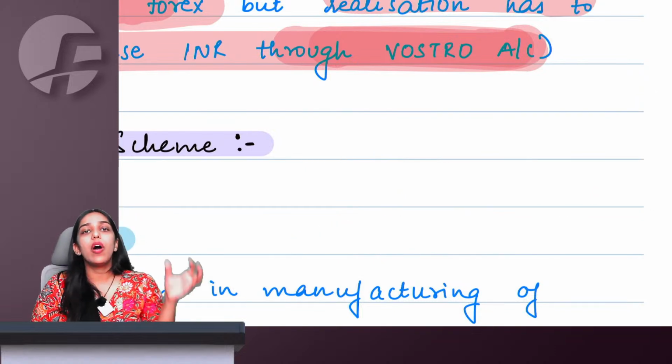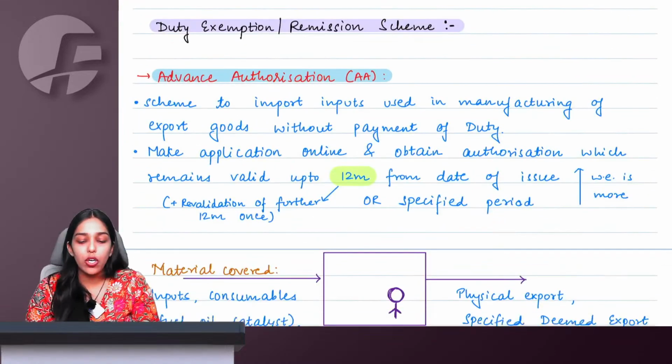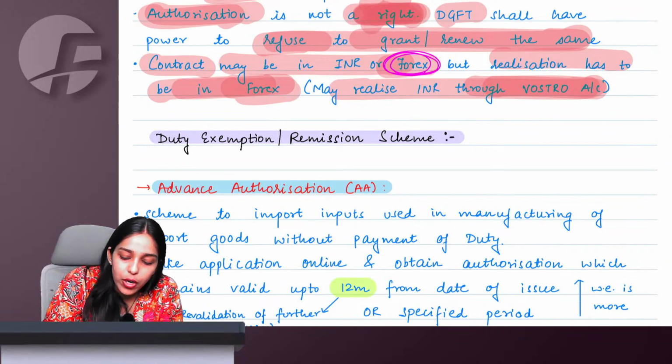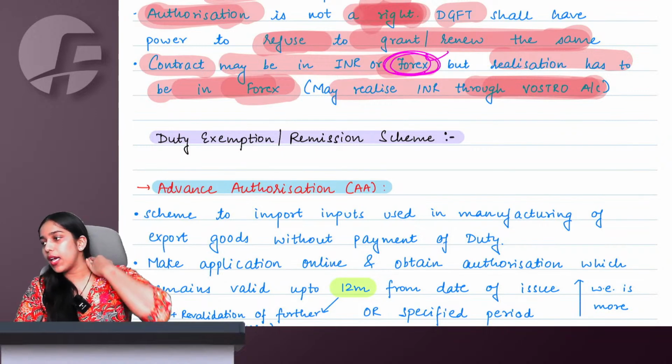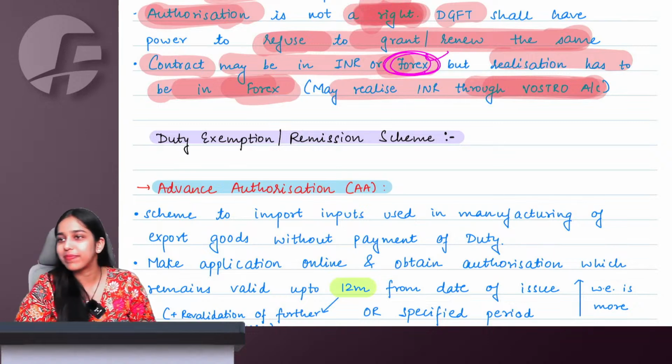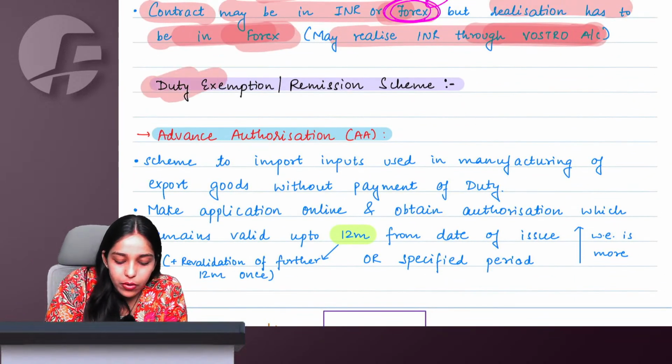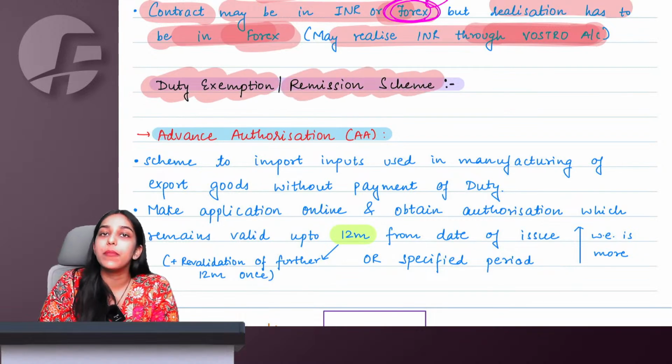Otherwise, to avail benefits of foreign trade policy, your contract could be in any currency, but what you are receiving should be a foreign currency only. Say yes or no, everyone. Done. Chalo. Then we talk about duty exemption and duty remission schemes.